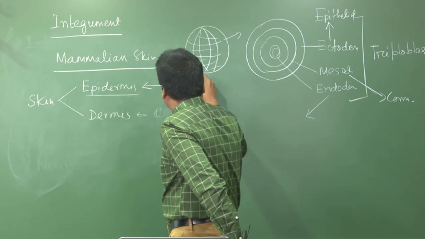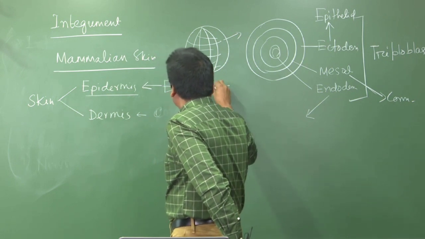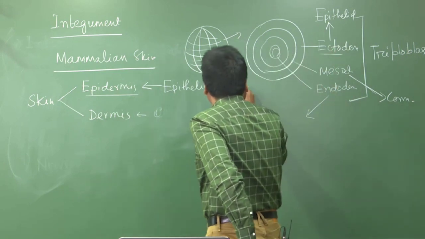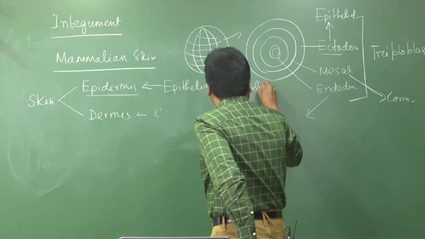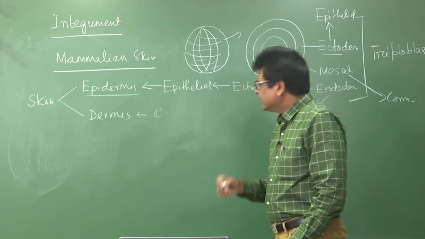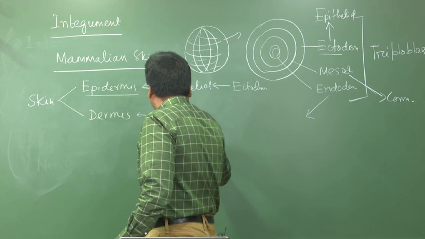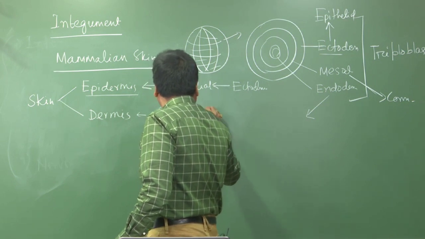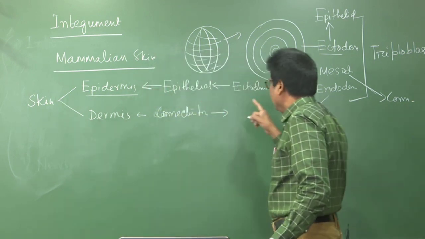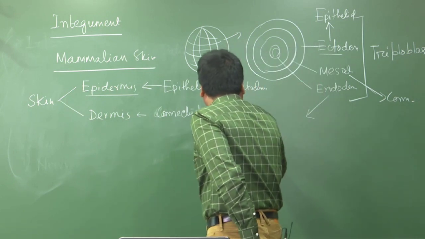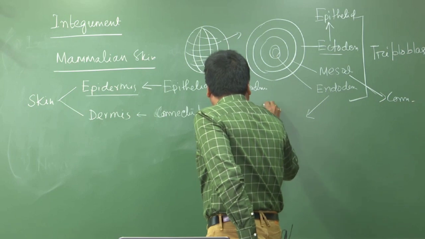These epithelial cells are derived from the germinal layer called ectoderm. Clear? Okay. Similarly, the dermis consists of connective tissue, and this connective tissue is derived from the embryonic layer called mesoderm.